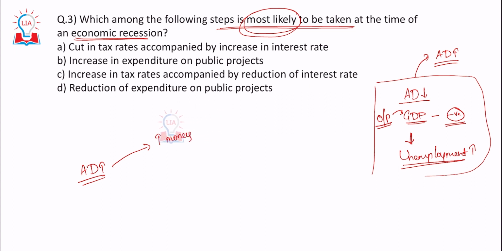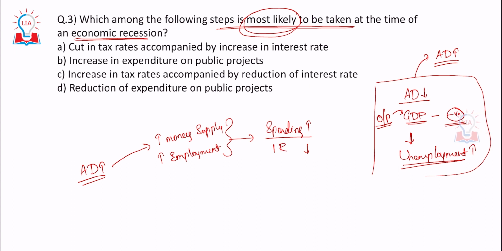Now how can you increase the money supply or increase the employment, right? If you increase the employment, automatically money supply would also increase. To do these two things, obviously somebody has to spend. So spending has to increase. Or you can bring down the interest rates so that people can borrow and spend. So these two things are to be done.